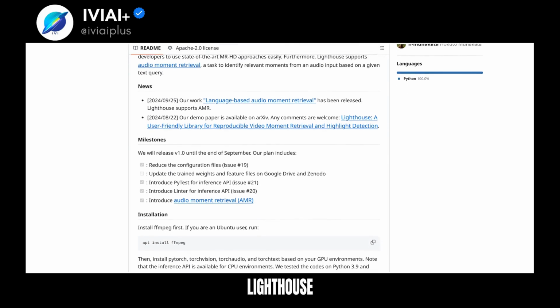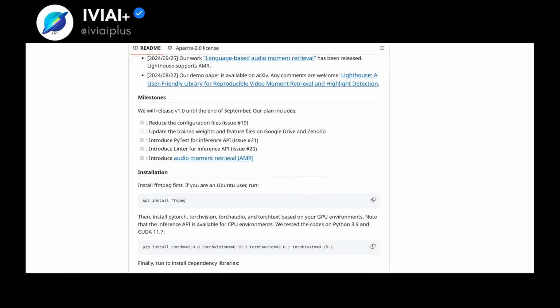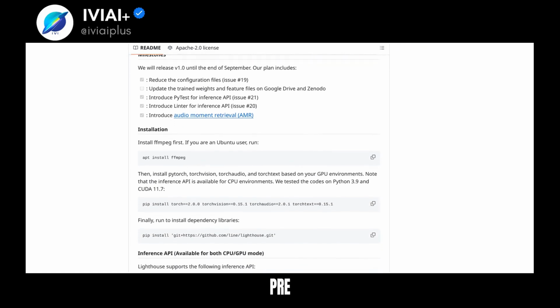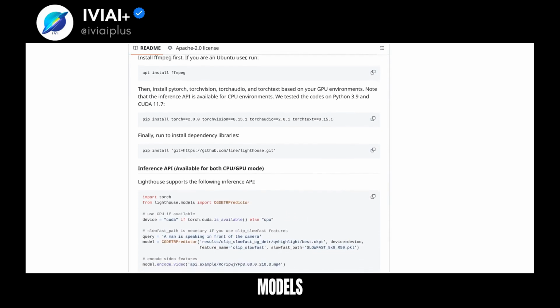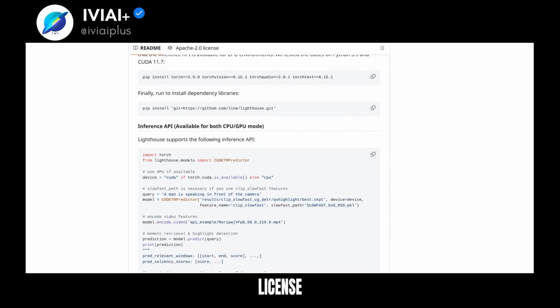To install Lighthouse, you need to install FFmpeg and PyTorch. The library provides pre-trained weights and feature files. You can also train and evaluate your own models. Lighthouse is licensed under Apache License 2.0.